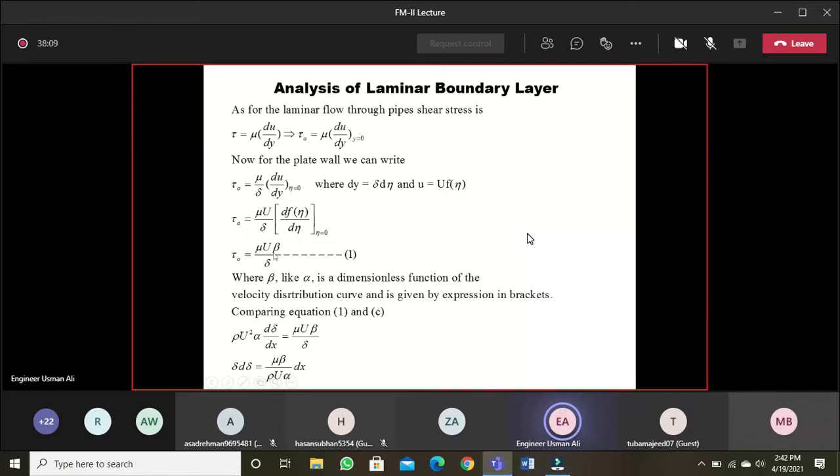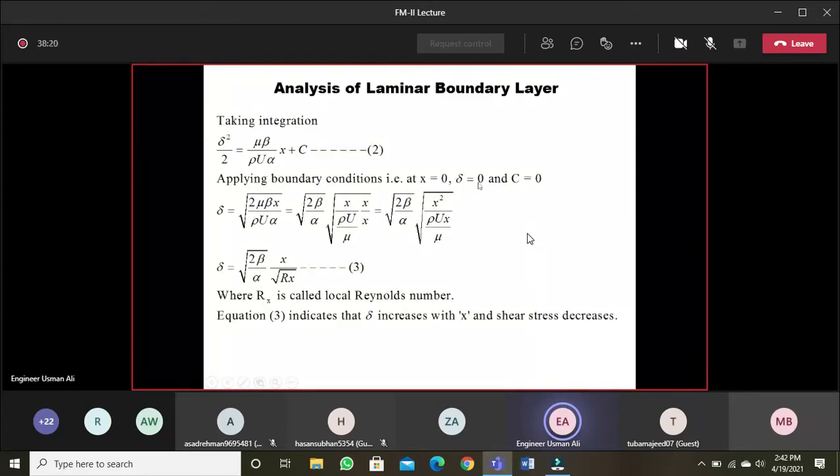So tau naught is mu into U, velocity squared by 2, that is the equation, and x to tau.